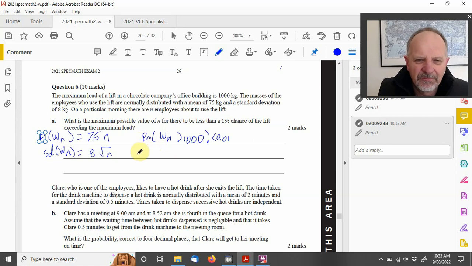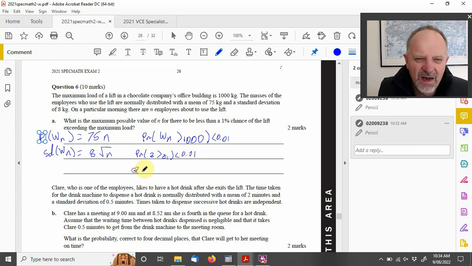So what I'm going to do here is use a standard value and then the conversion factor. For my standard value, I'll look at the probability of Z being greater than Z1 to be less than 0.01.